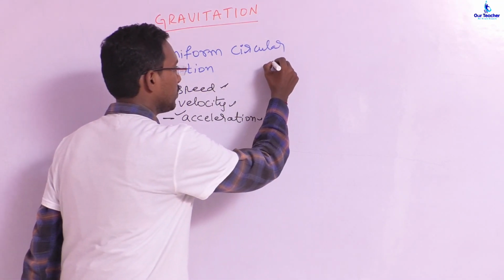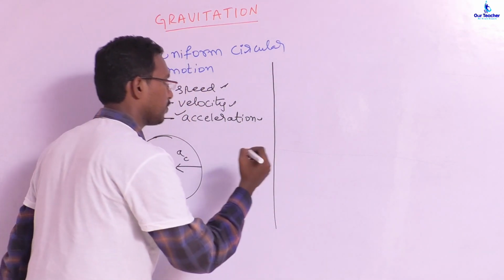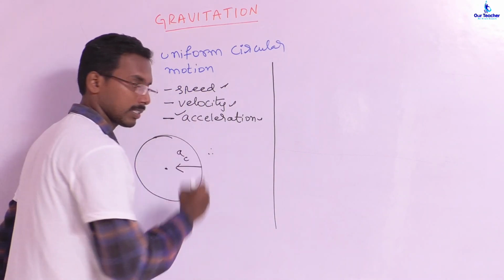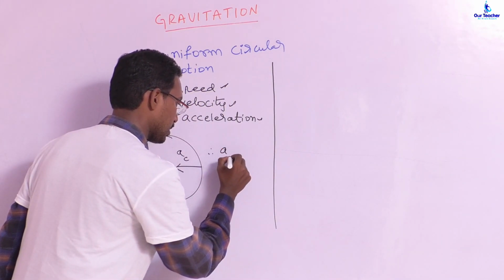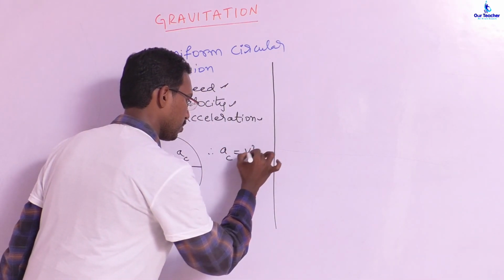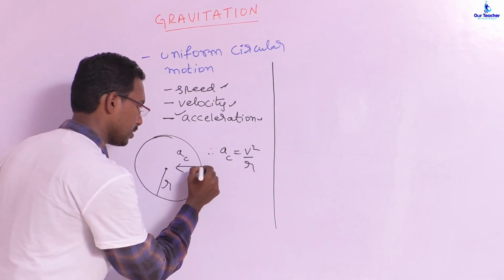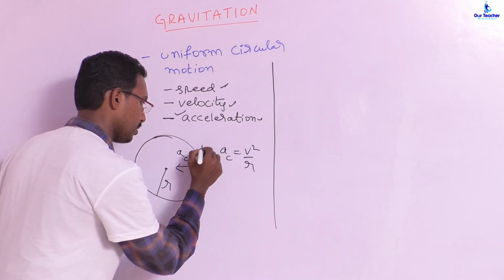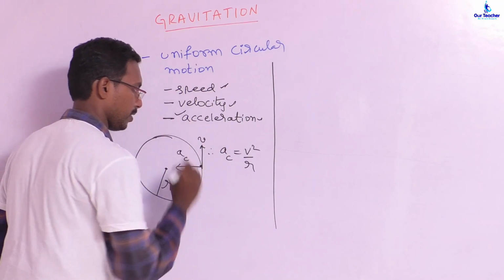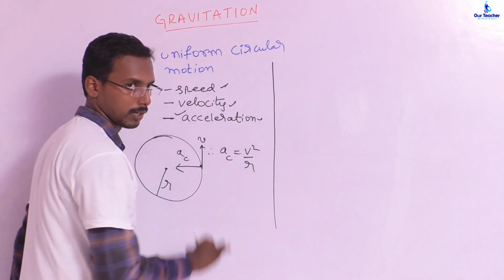will come across the derivation, or the final conclusion, that centripetal acceleration is equal to v square by r, where r is nothing but the radius of the circle and v is the instantaneous speed, or the speed at different points. Okay, v is speed, not velocity.